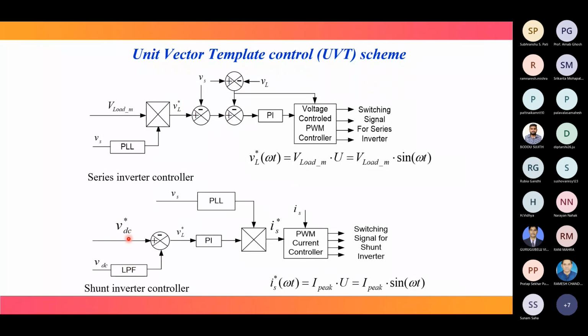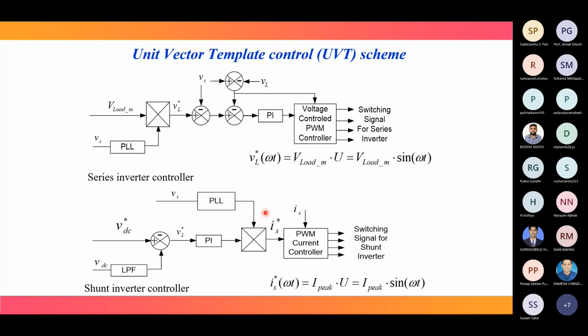The error passes through a PI controller, and here VS passes through a PLL, where the template is generated. This template and this magnitude are multiplied, and we get IS star. That means IS star equals IL peak into U. Here you get the U, here you get the I peak, and I peak into U gives us IS star, the source current reference.